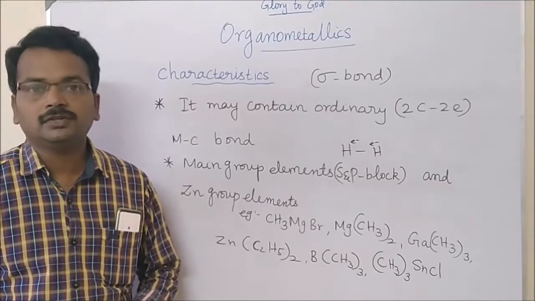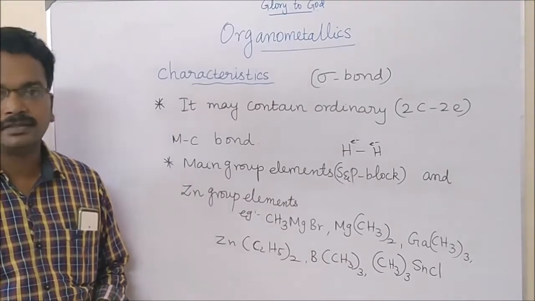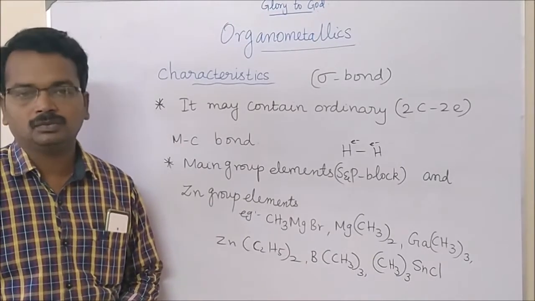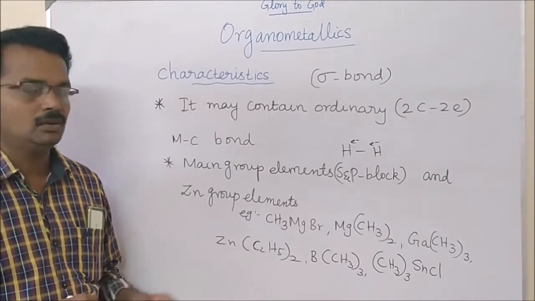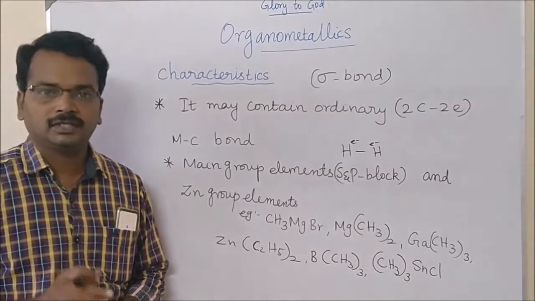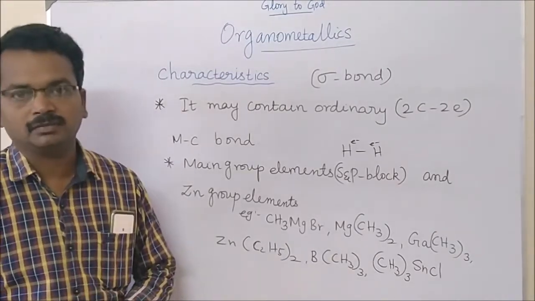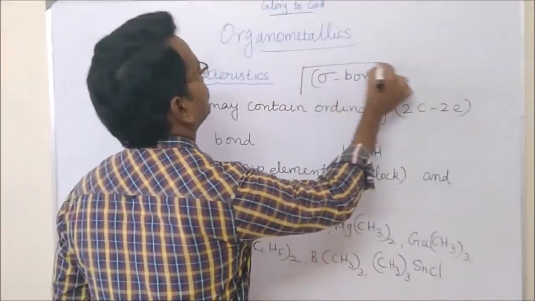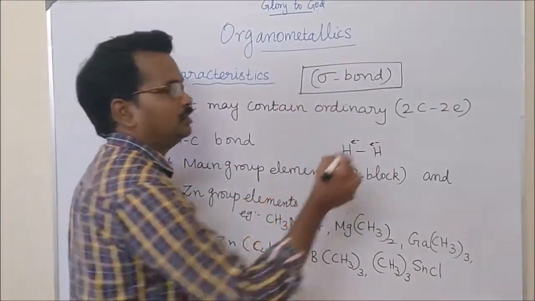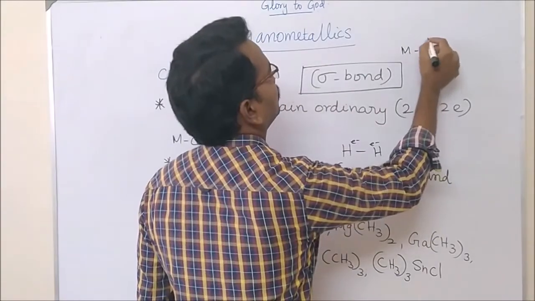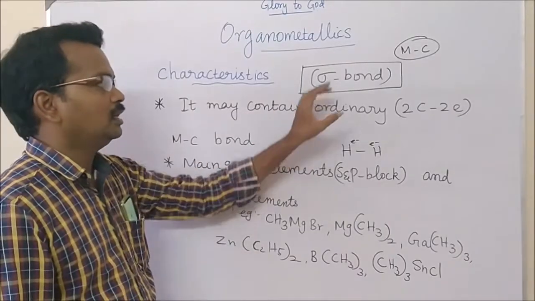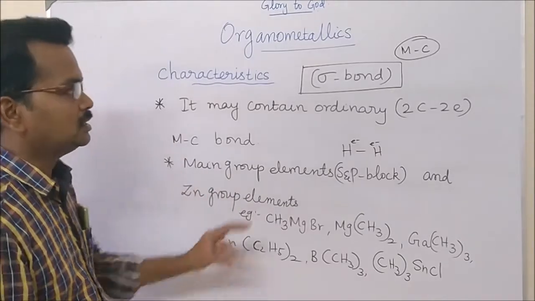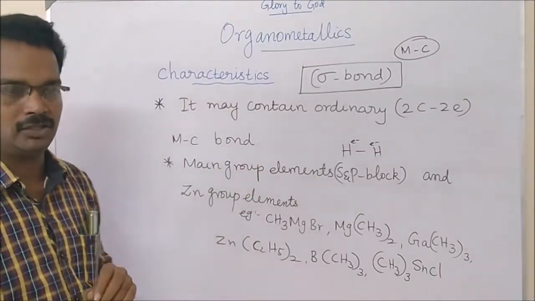My dear friends, in this video we are going to discuss the characteristics of organometallic compounds. I hope many of you have seen my first video on organometallics, for the definition of organometallics. First thing we must consider is the sigma bond present between metal and carbon. So first let us look at which organometallic compounds will possess sigma bond interaction.